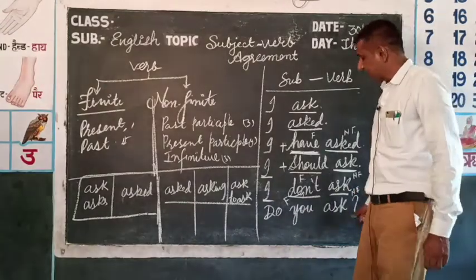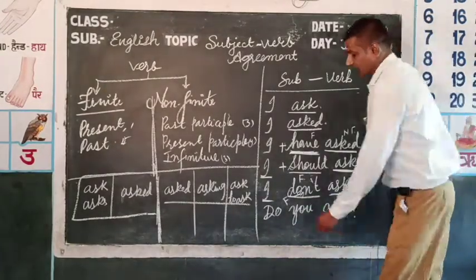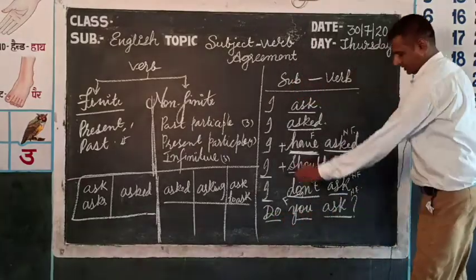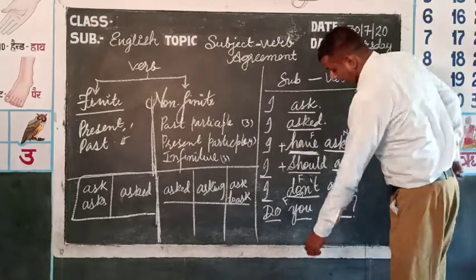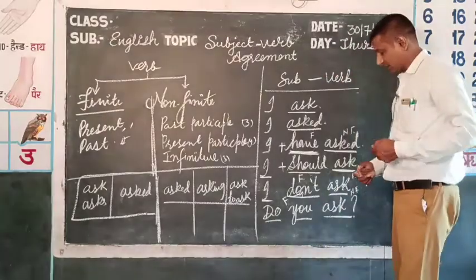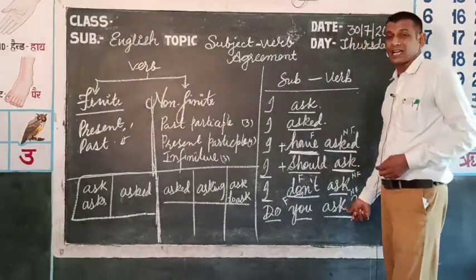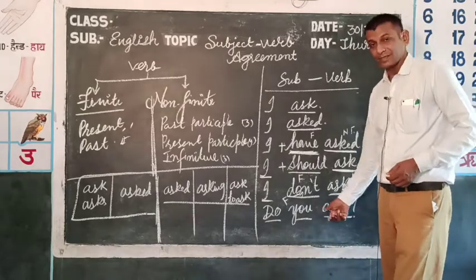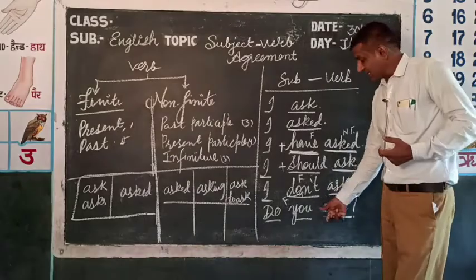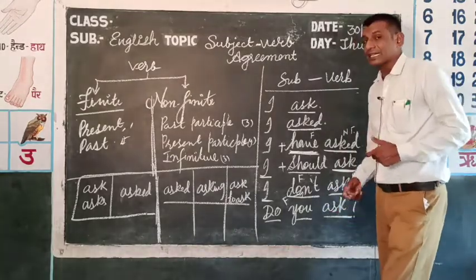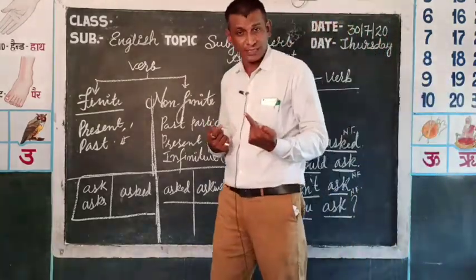Now again this is a question. Now see, do you ask? Now you can see that we have used ask with the subject. Here you have to think a little bit: this ask is with the subject, but is this the first verb in the sentence?